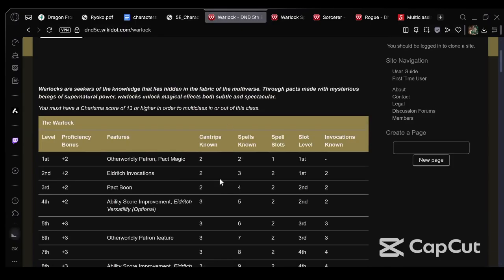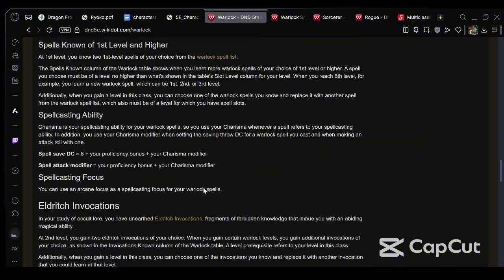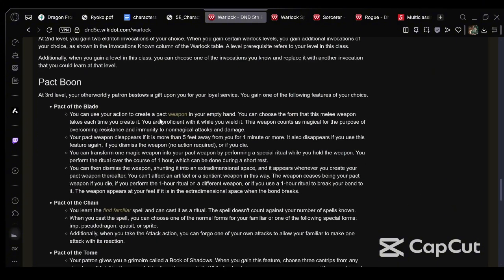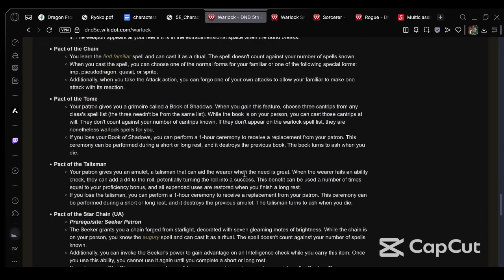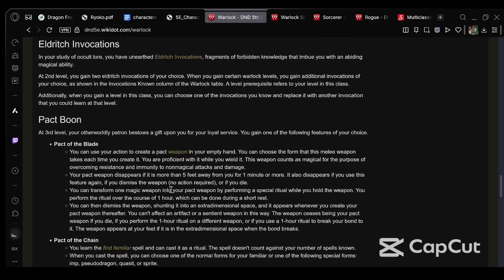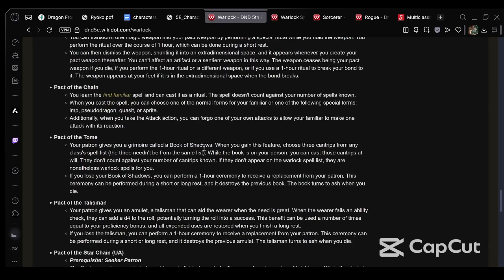What else do we get at? You get a Pact Boon. That's what you get. You either get Pact of the Blade, Chain, Tome, Talisman, or Star Chain. Which Star Chain is Unearthed Arcana, and we won't really be using that.